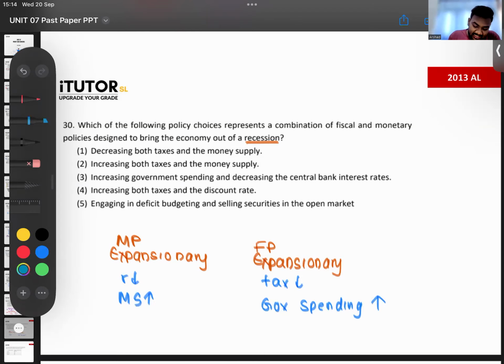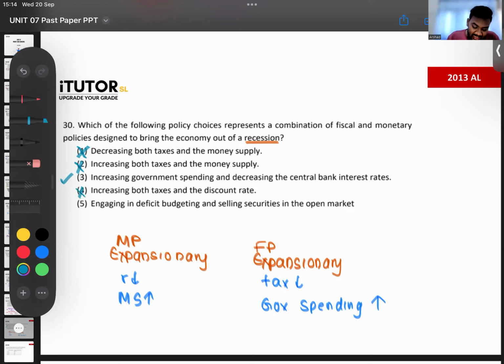First one says decrease taxes, okay, and money supply. No, money supply has to go up. Wrong. Increase taxes, no. Increase government spending, okay, and decrease central bank interest rates, okay, looks correct. Increase both taxes and discount rate. Discount rate is the interest rate, guys. So interest rates have to reduce.